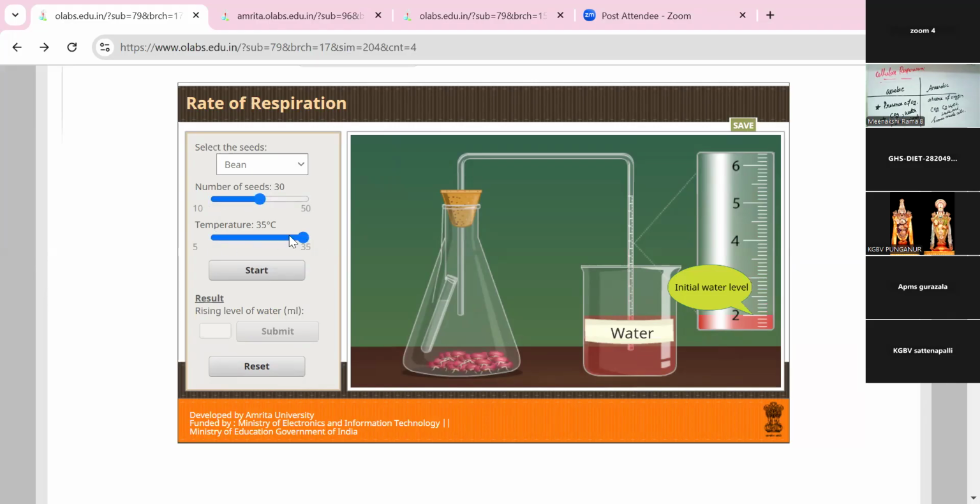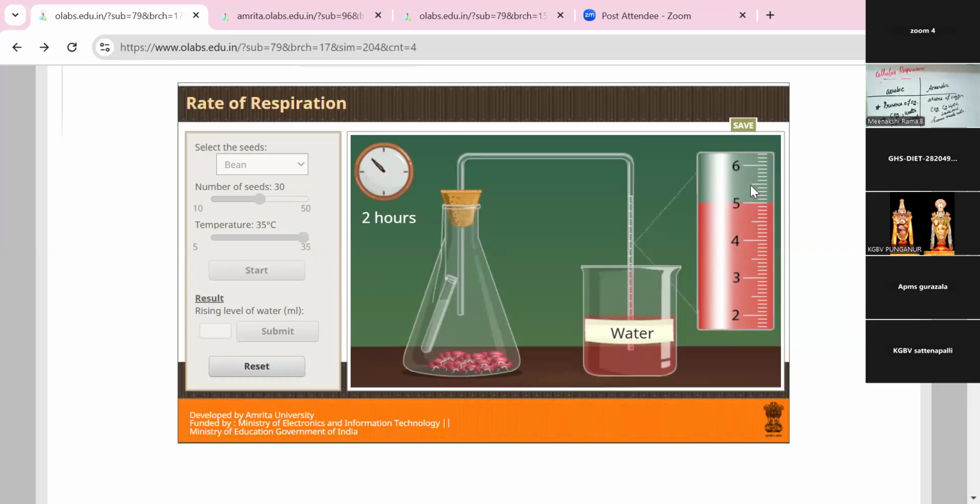So temperature is 35 degrees. Number of seeds is lesser. The process is a little bit fast because the number of seeds is lesser. I am choosing only 30 seeds in the conical flask.